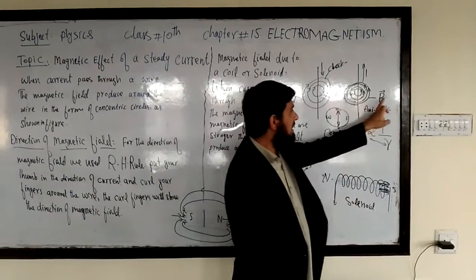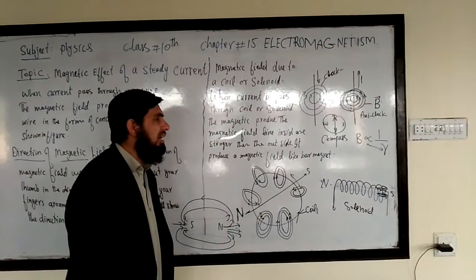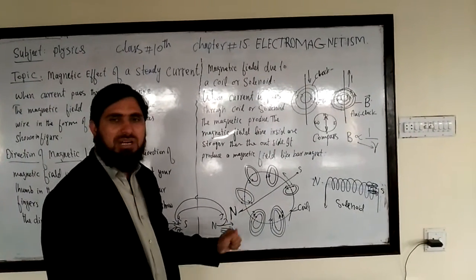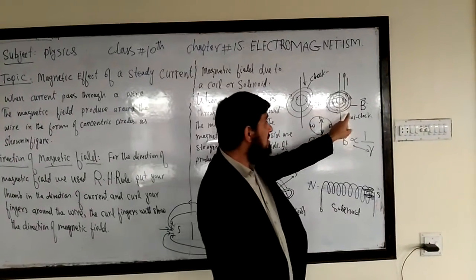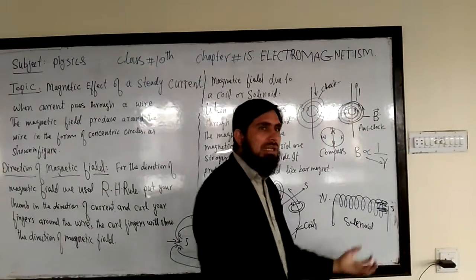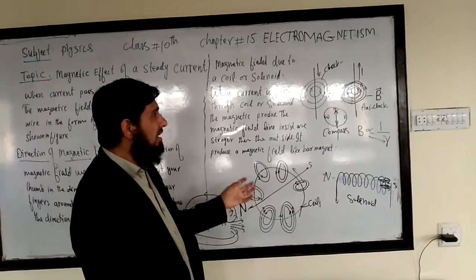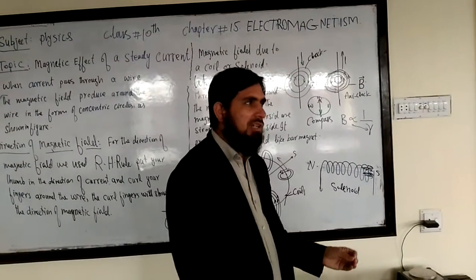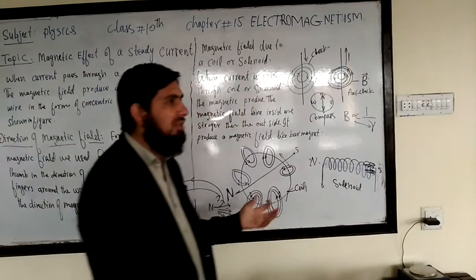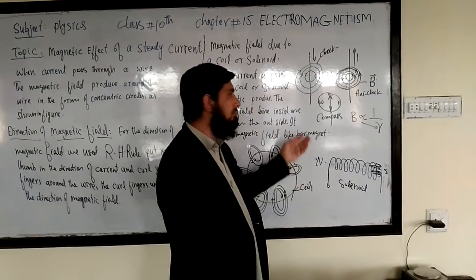So this is the magnetic field intensity B. What is magnetic field intensity and what is a magnet? You already studied about this. A magnetic field is the region in space around a magnet where it attracts other magnets or where it exerts magnetic force on other magnetic material.